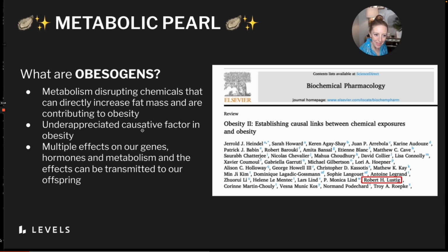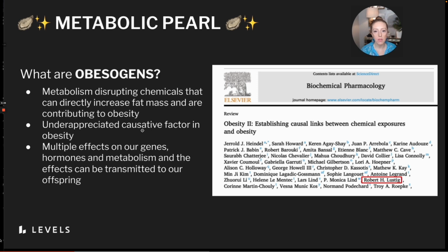The first one we're going to start with is obesogens, and this is a super interesting topic that's really under-recognized. So what are obesogens? Obesogens are metabolism disrupting chemicals that are in the environment, and they directly increase fat mass. A landmark 49-page paper on this topic just came out last month. Dr. Rob Lustig is an author, and it concluded these chemicals are not just associated with obesity, but they're mechanistically a causative factor of obesity.